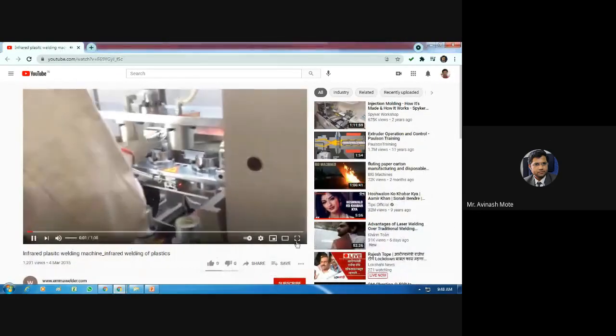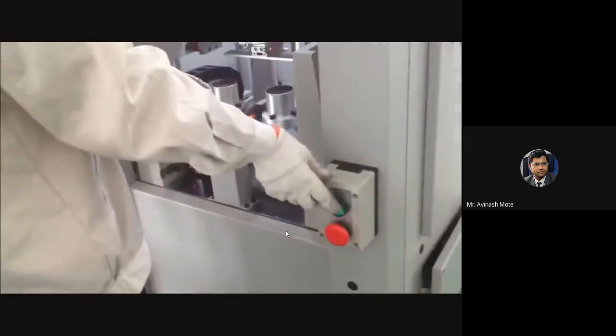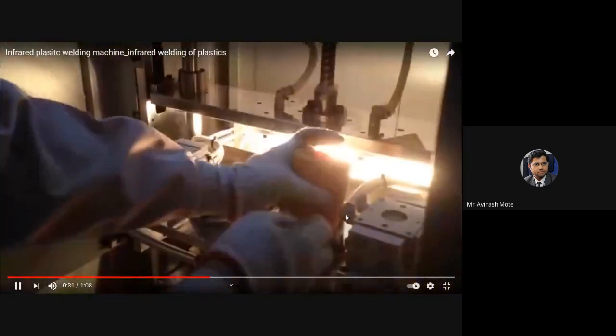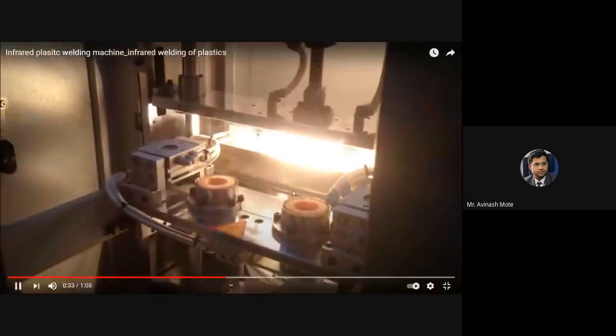Okay, infrared. Here is also infrared welding. And this here is the infrared source. Okay, here also air filter manufacturing.